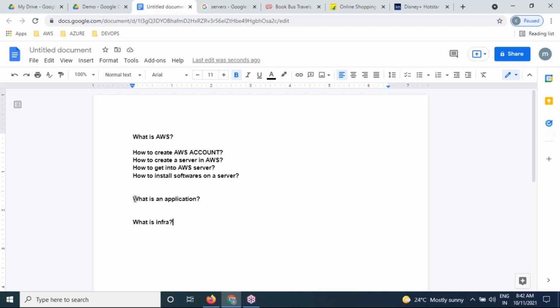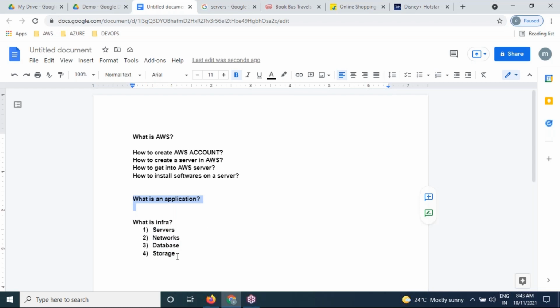In the same way, my question is very clear: to maintain this application, what kind of infrastructure do we require? We require servers. We require networks. We require a database. We require storage. Got it very clearly. So these are all the major infrastructure required to maintain and deploy our application successfully.